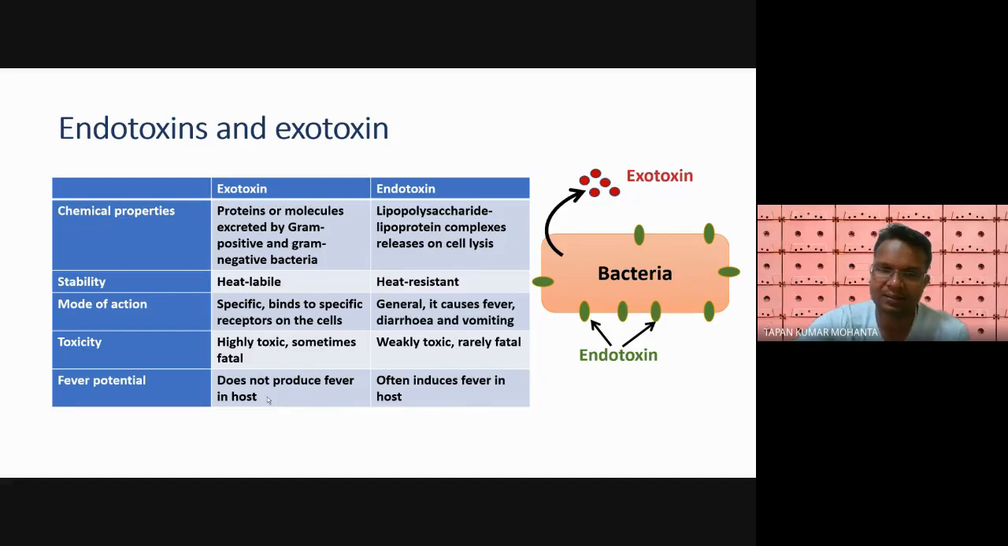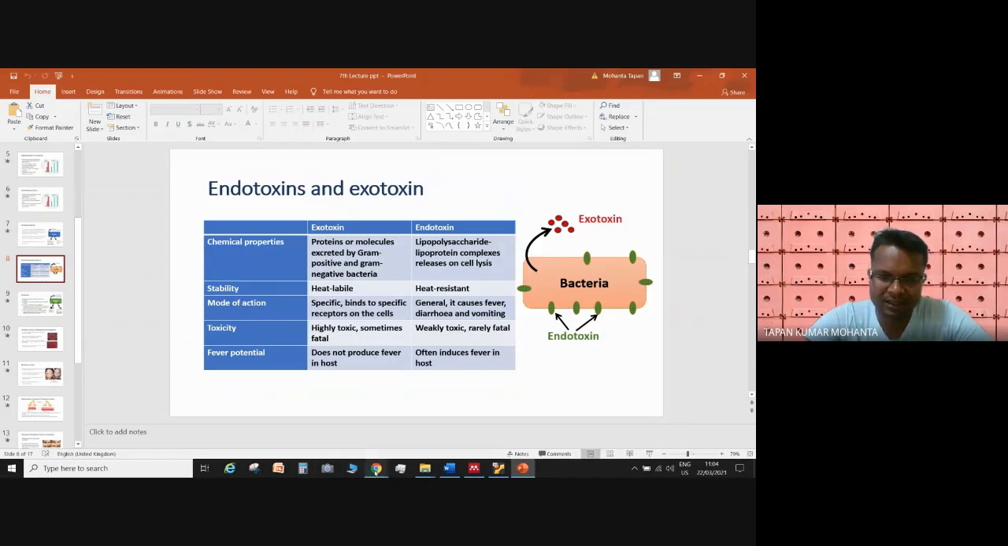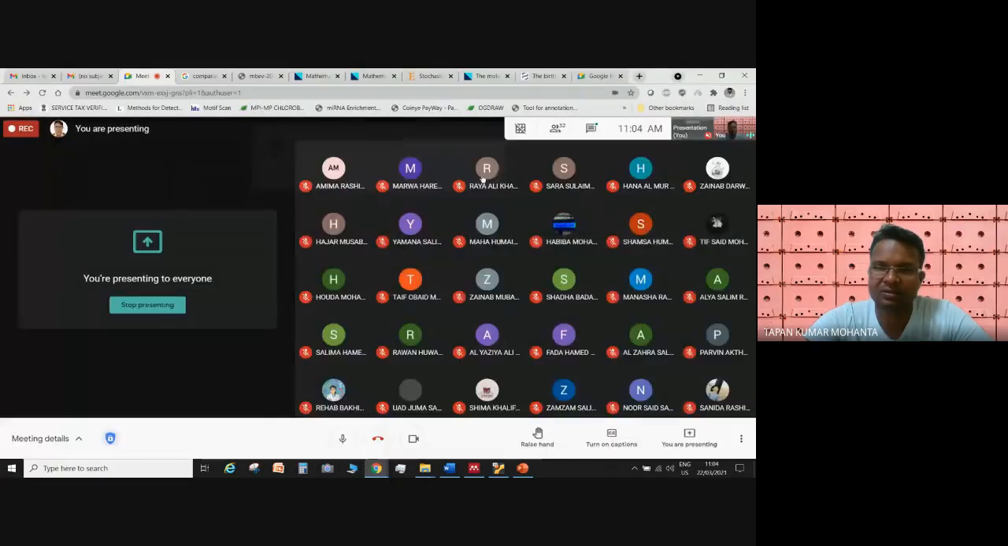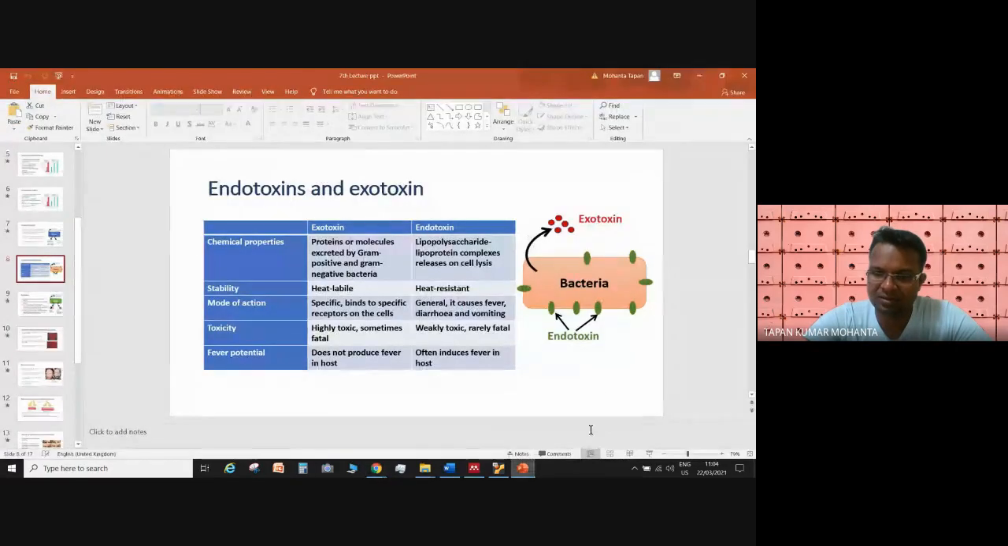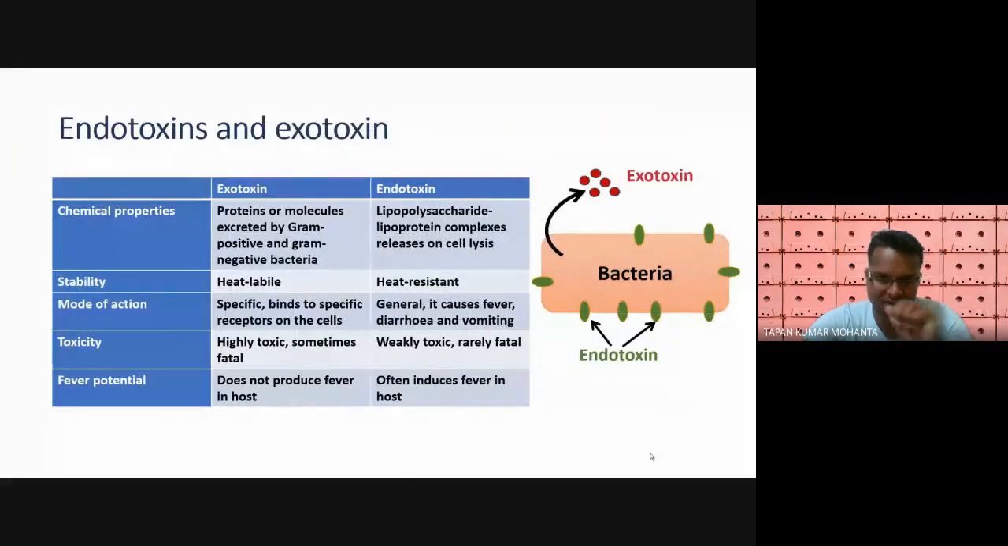On the other hand, endotoxins are usually lipopolysaccharide and lipoprotein complexes. They are typically heat resistant molecules, and they cause fevers and diarrhea and vomiting. They are rarely fatal, but they cause the problem. Although it is not so fatal, still they cause a lot of problems and sometimes induce fevers.